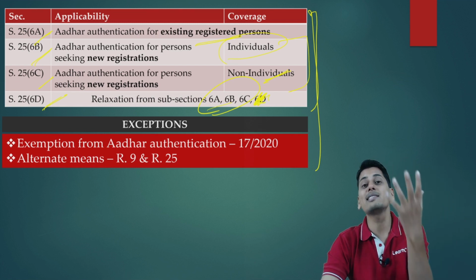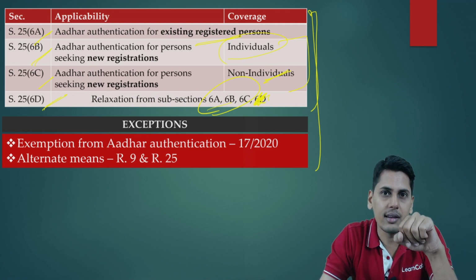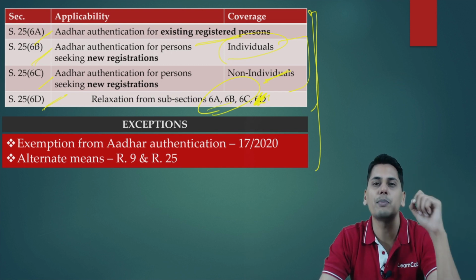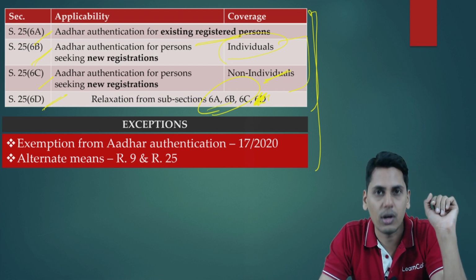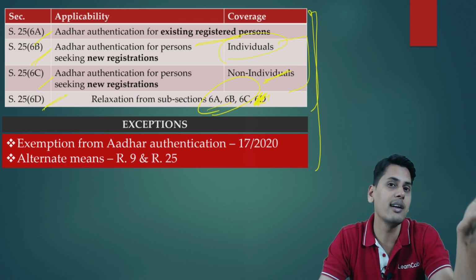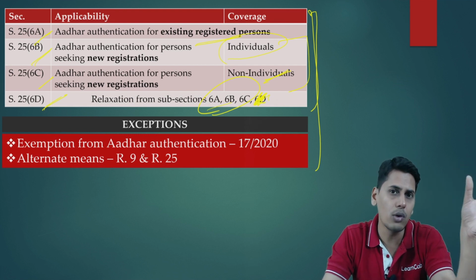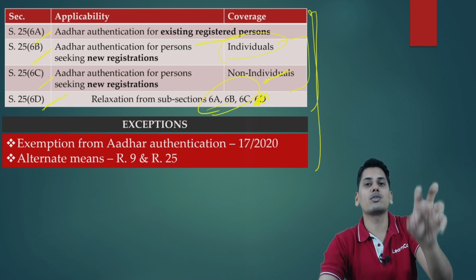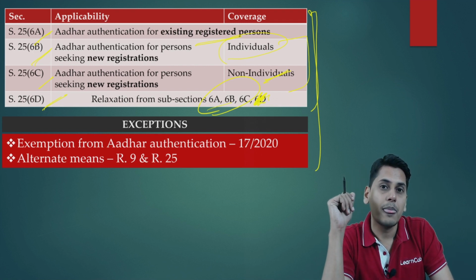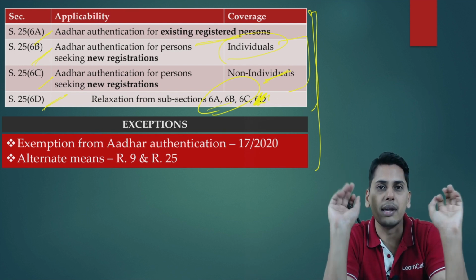See, what is the purpose of authenticating the Aadhaar? The purpose of authenticating the Aadhaar is to vouch for the genuineness of the applicant, to verify whether this person is a genuine person or not. Because there have been so many input tax credit frauds which you would have read about day in and day out in newspapers. So as a measure to curb those tax evasions, the government has come out with a process so that at least the applicant's identity is verified. So now friends, the purpose of authenticating Aadhaar is to vouch for the identity of the applicant.